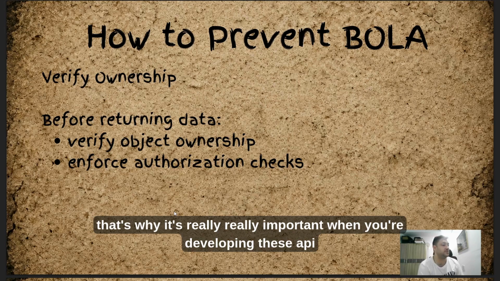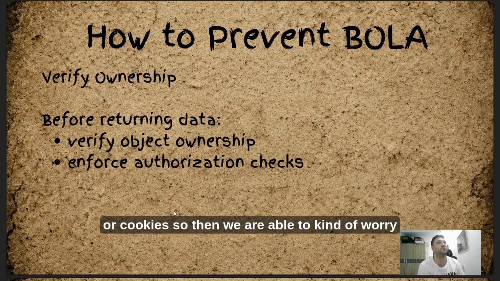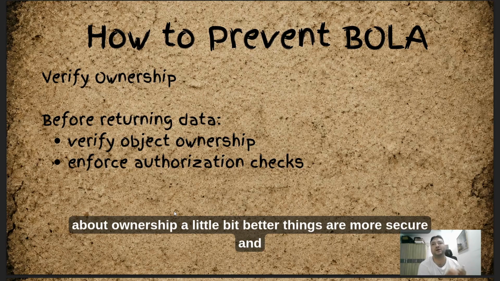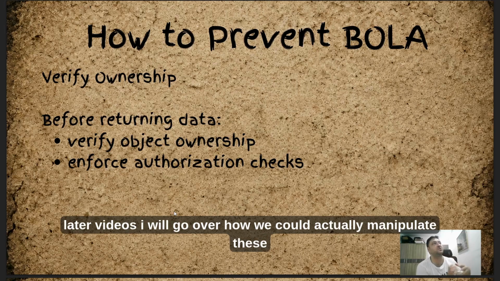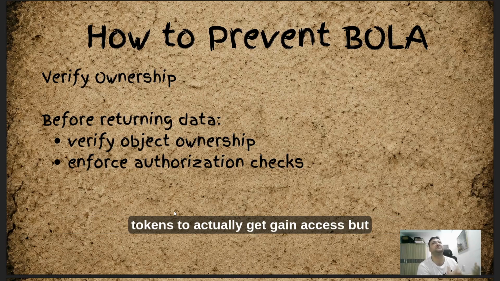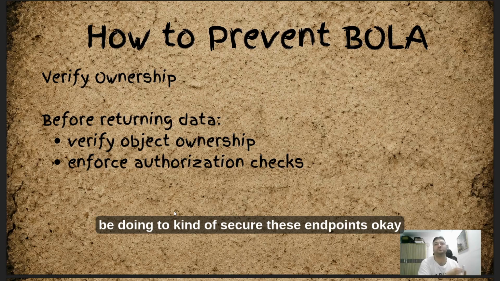So that's why it's really important when you're developing these API endpoints to include JWT or cookies, so we can handle ownership a little better. Things are more secure. Now, in later videos, I will go over how we could actually manipulate these tokens to gain access. But for the purpose of this video, this is what we should be doing to secure these endpoints, okay?